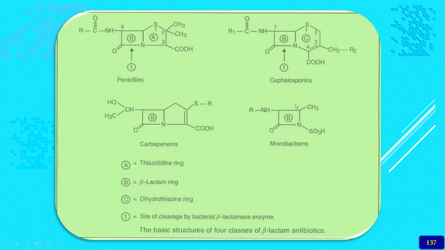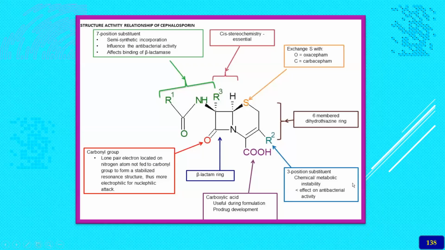So you have got the point, because they share the common beta-lactam ring, they share a common structure activity relationship. That's why they are called the beta-lactam antibiotics. Only change is that cephalosporins have a dihydrothiazine ring.